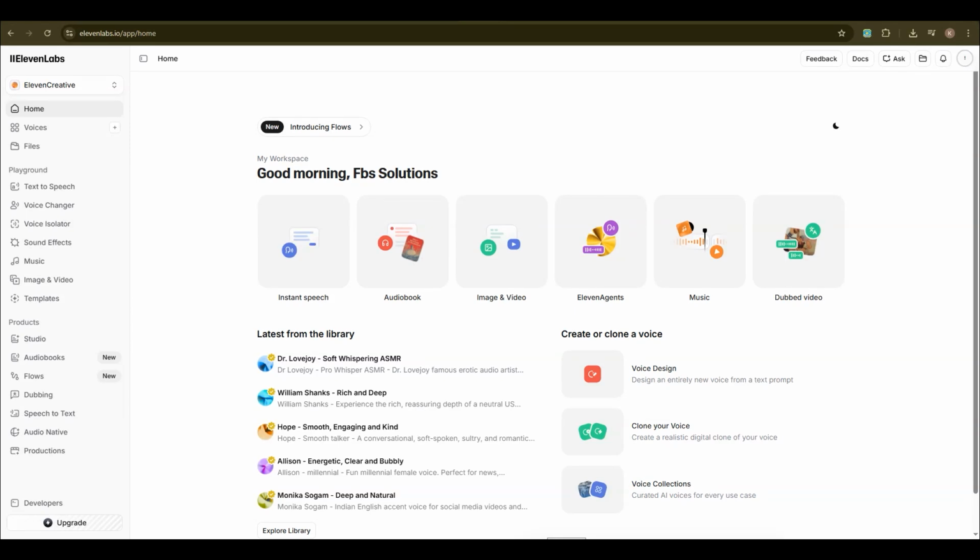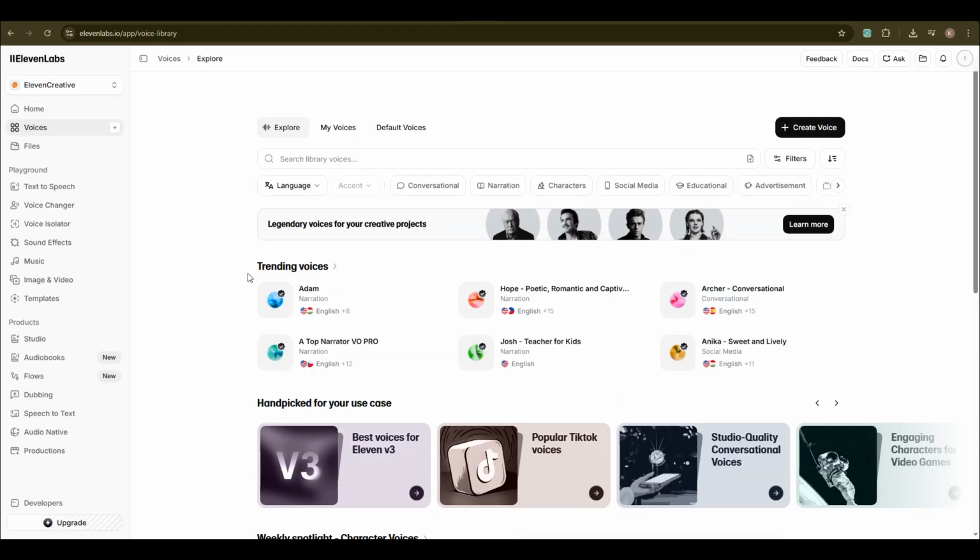Today, I'll quickly show you how to remove background noise from audio using ElevenLabs. First, open the ElevenLabs website and log into your account. Then go to the Audio Tools or Voice Tools section. Next, upload the audio file that contains background noise.